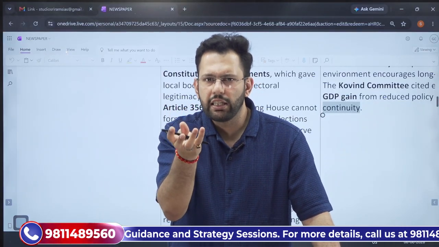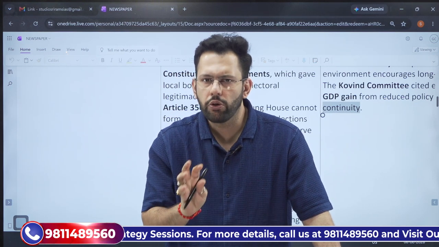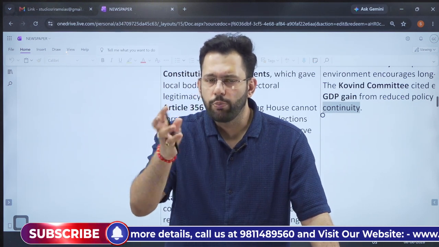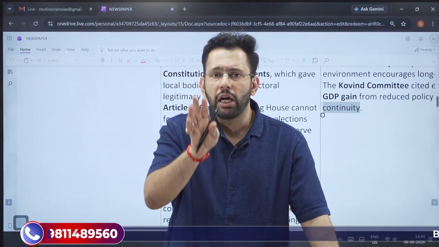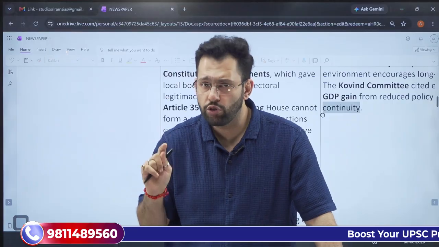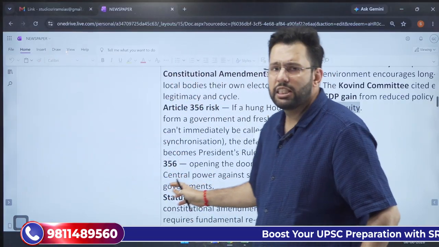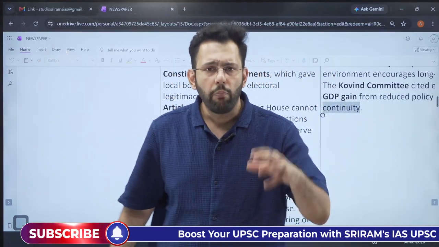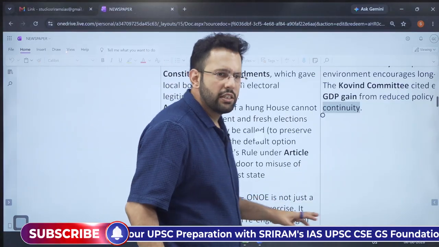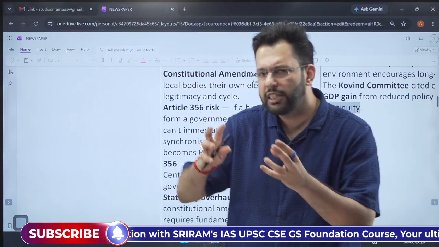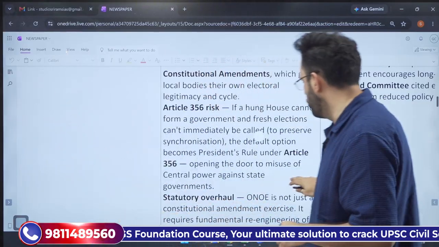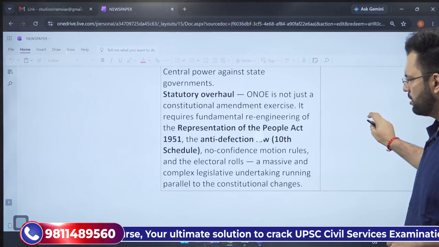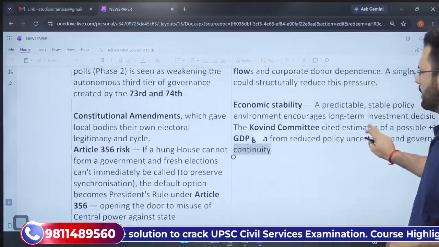All of that challenging the principles of the constitution altogether. So this is also to be seen how it will happen. Now, not only the changes will be in the constitution, but a lot of statutory overhaul changes will also be there, which we can see changes in the Representation of People Act. Model Code of Conduct will also require the changes, and it is not only a constitutional amendment, but a lot of other amendments too will be there in this sense. So this is what we have to see.